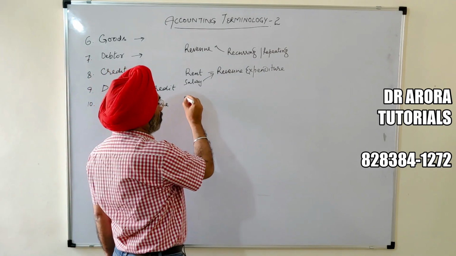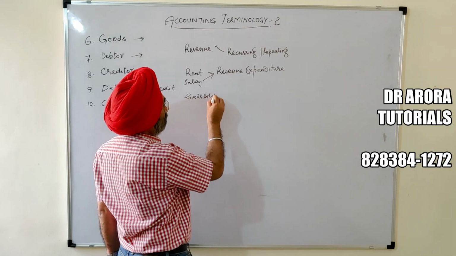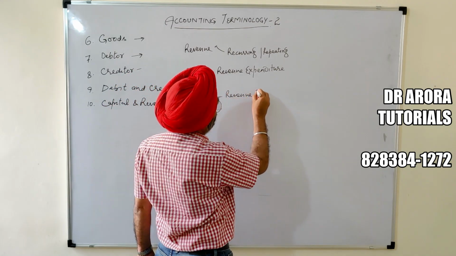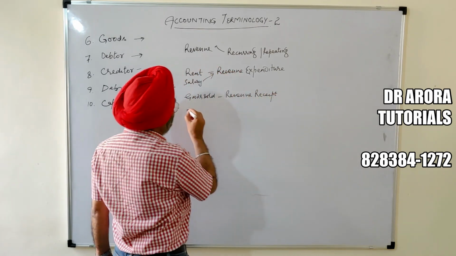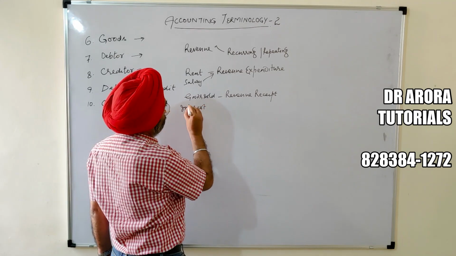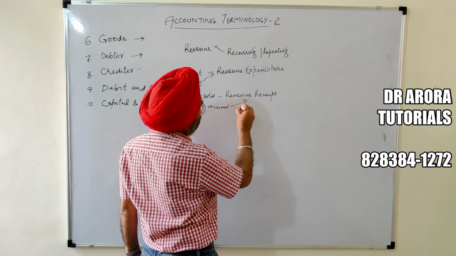Then goods sold, this is our revenue receipt. Interest received, commission received, this is again revenue receipt.